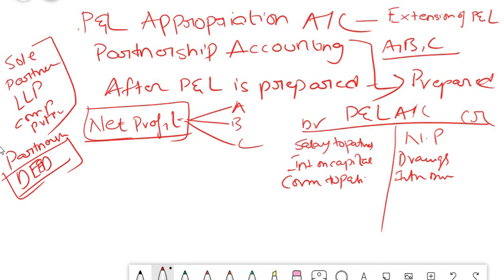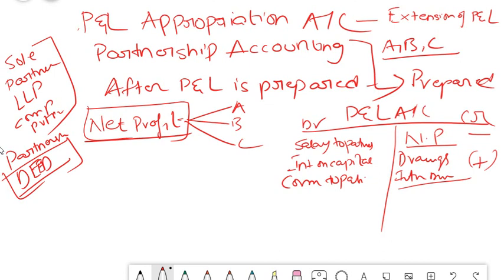So how will we do this? I'll give you an example here. Interest on drawings is something that we book here on the credit side because it is an income. So you think of this in terms of expense and income accounts only. You have your net profit here. Some partner has taken a drawing amount of 10,000. So the partnership firm will charge interest. So that is an income, isn't it? So to this net profit, this income will also get added. So interest on drawings is generally on the credit side.